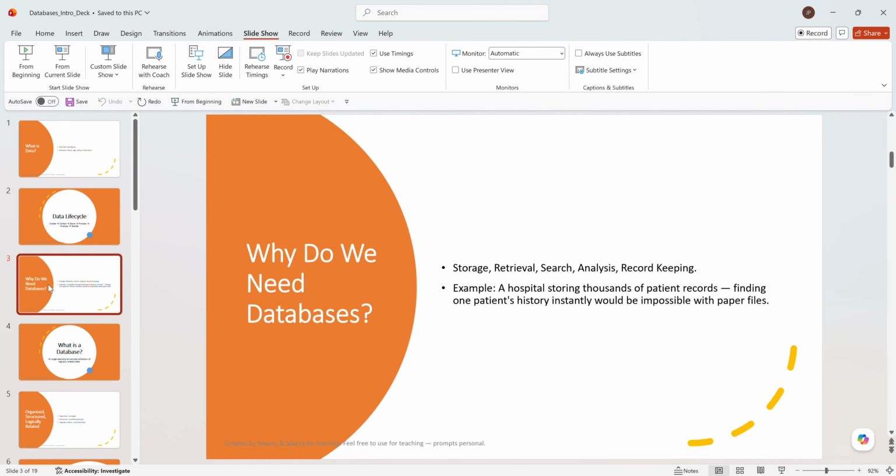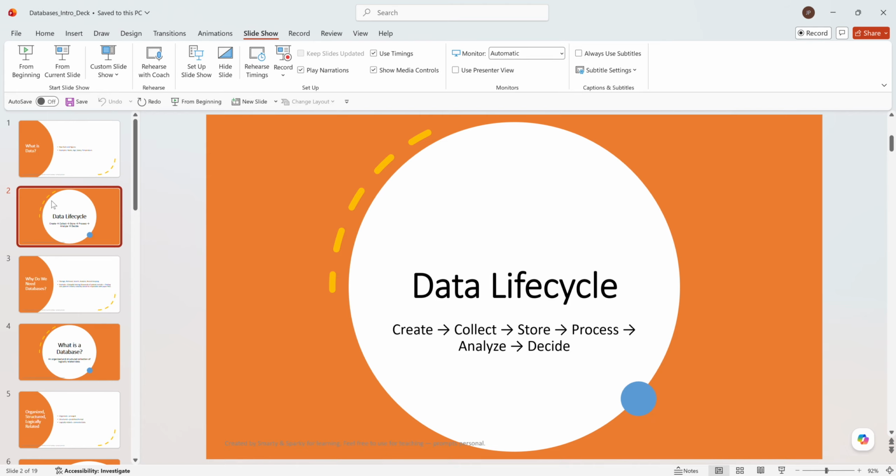Now, let's talk about creation. How do we create? Before we talk about creating, we will see how to collect the data. The data can be collected from anywhere. It can be collected from software, through research, from the internet, from a survey, or for any study purposes.